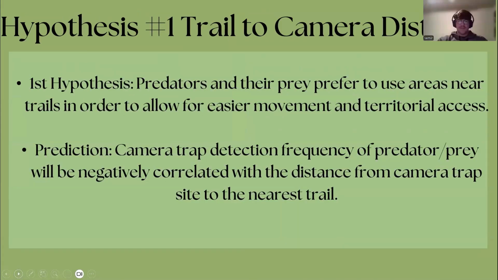Our first hypothesis is that predators and their prey prefer to use areas near trails to allow for easier movement and territorial access. This hypothesis stems from previous research indicating that animals often use trails for navigation, which may provide more accessible routes for both predators and prey. Based on this, our prediction was that the camera trap detection frequency of both predators and prey would be negatively correlated with the distance from the camera trap site to the nearest trail.